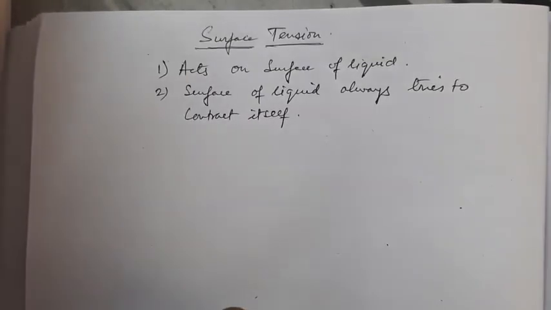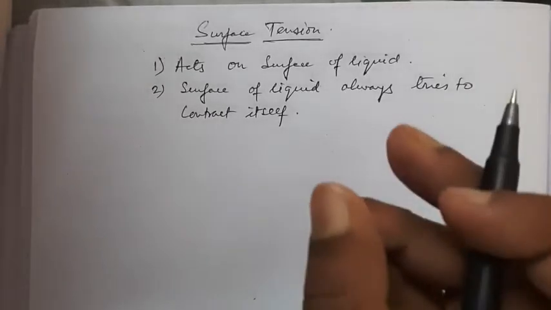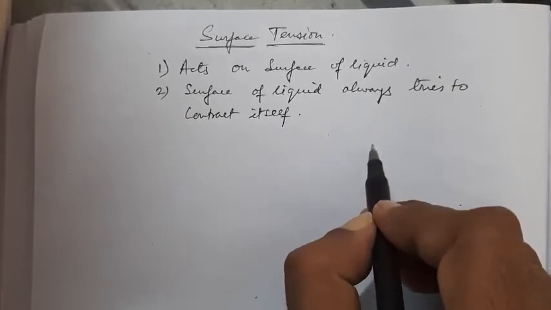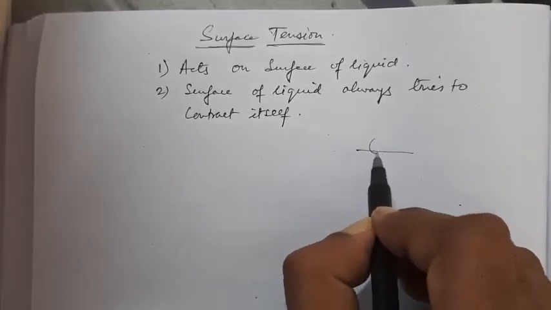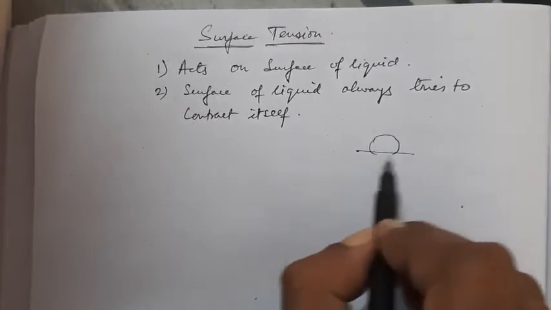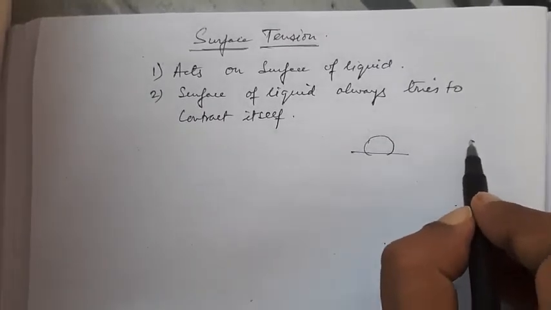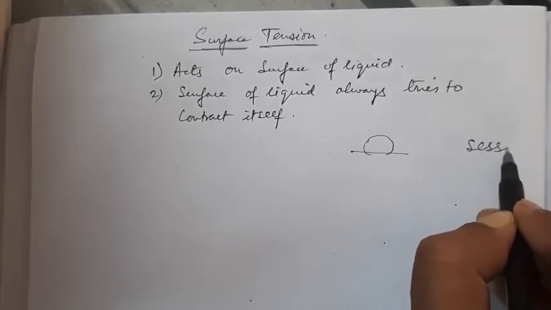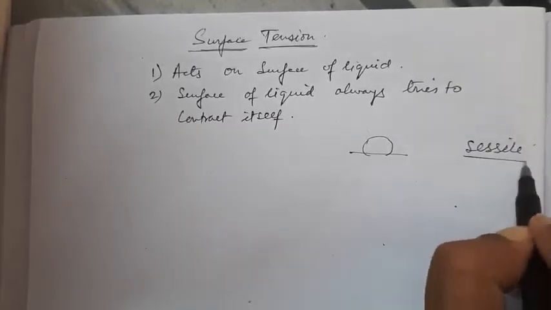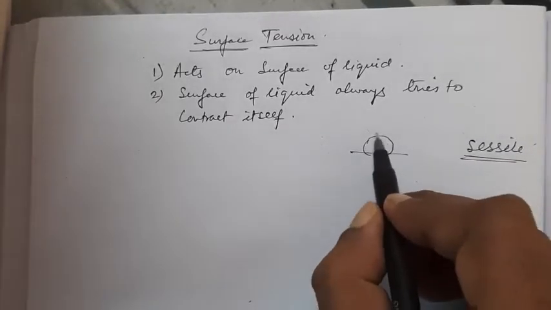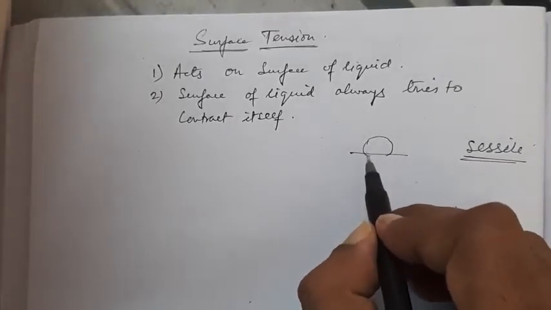Now, from practical experience, we know that water droplets or a small amount of mercury always take the shape of a sphere. When raindrops fall from the sky and land on the ground, they always take a shape like this. This is not a complete sphere, but it's something known as a sessile drop. But the concept of a sessile drop cannot be discussed here, so we take this to be a spherical shape.